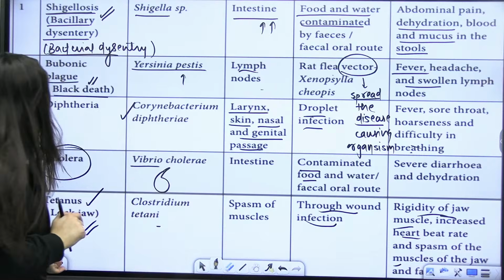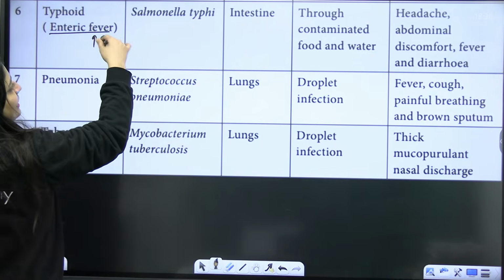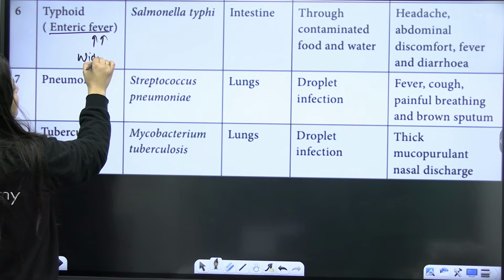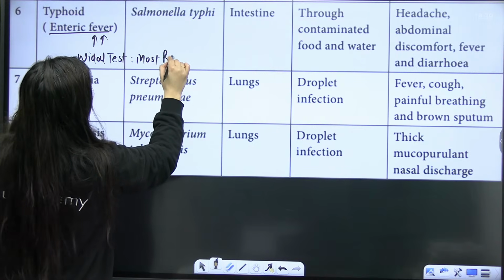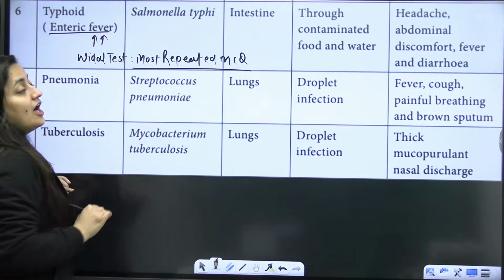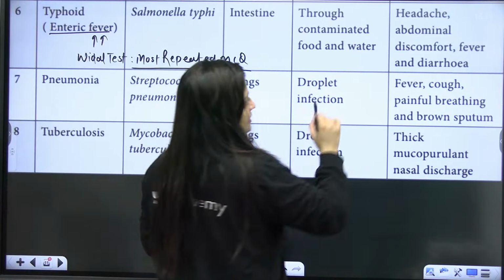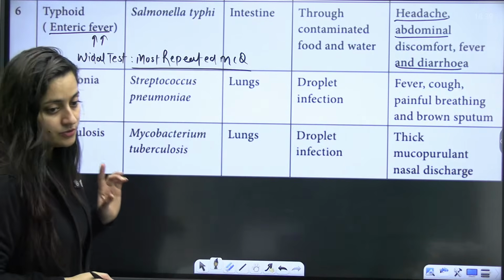Is that clear? Next is typhoid, also known as enteric fever, Salmonella typhi. We know that. Confirmatory test is the Widal test. Again, the most repeated MCQ, right? Housefly spreads it basically. Headache, abdominal pain, fever, diarrhea will be there. So these are the symptoms of typhoid.